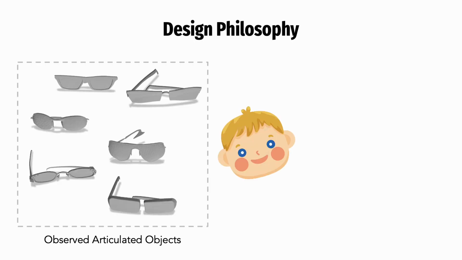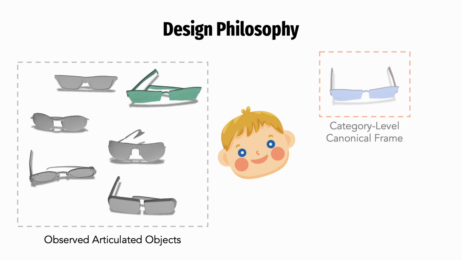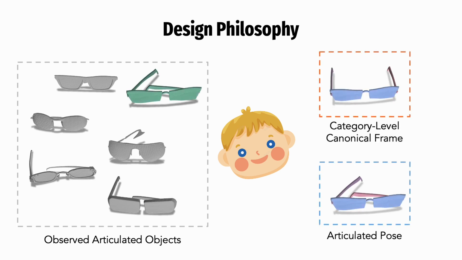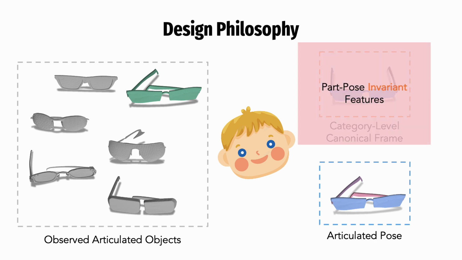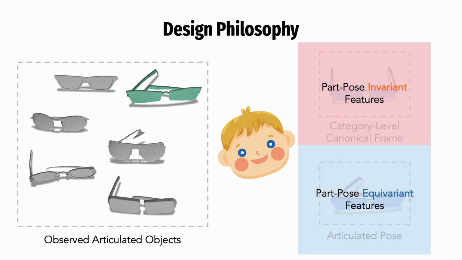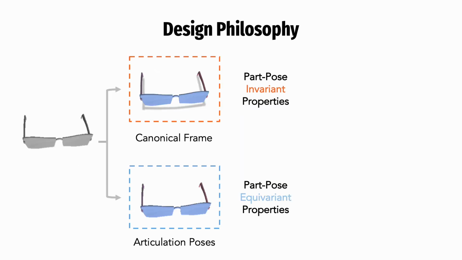Given a set of articulated objects, we humans can easily parse them into a category-level canonical frame and articulated poses of each instance. Such two kinds of information correspond to part pose invariant features, which would not change as part poses vary, and part pose equivariant features, changing with part poses. Therefore, the self-supervised pose estimation problem is then converted to the self-supervised decomposition problem.